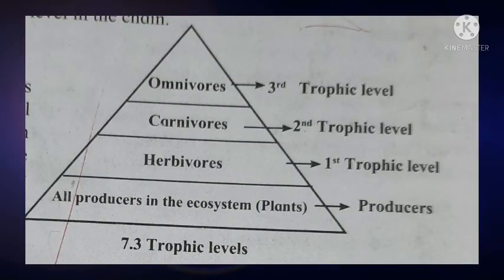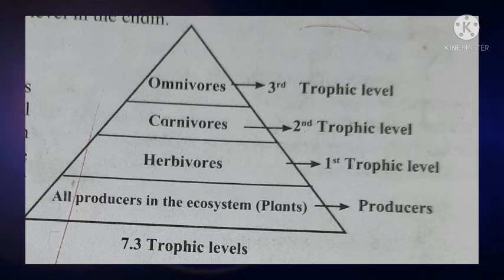The next point is about the trophic levels in the energy pyramid. In the energy pyramid, the producers, in which all plants are included, form the base. In the first trophic level, all herbivorous animals are included, in the second trophic level all carnivorous animals are included, and in the third trophic level omnivorous animals are included.